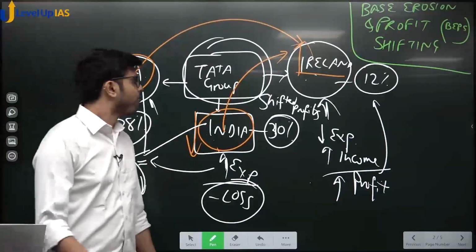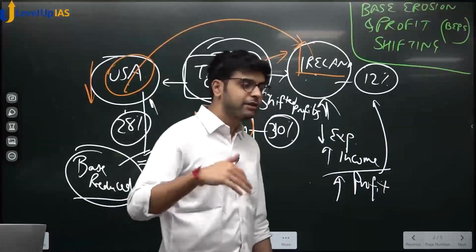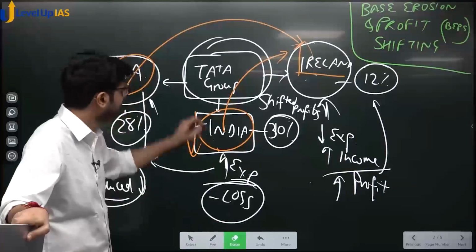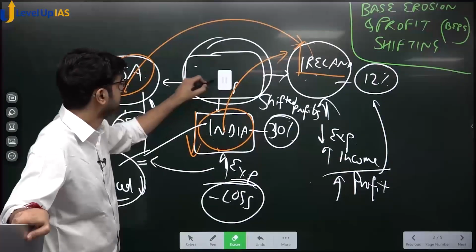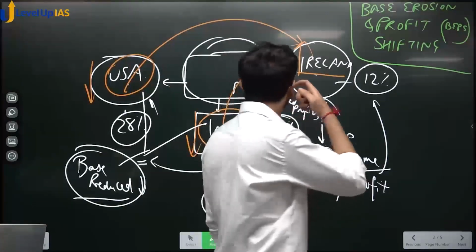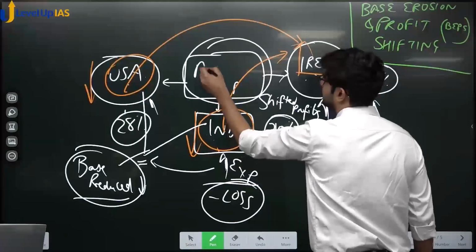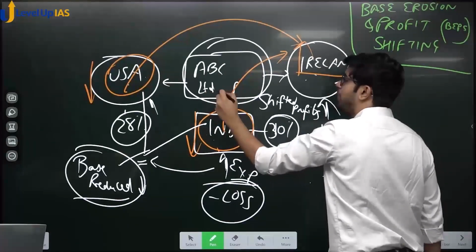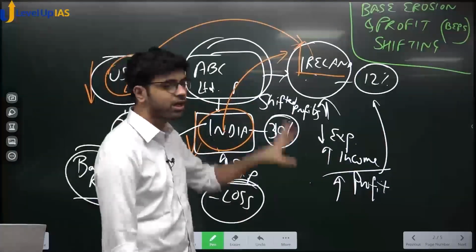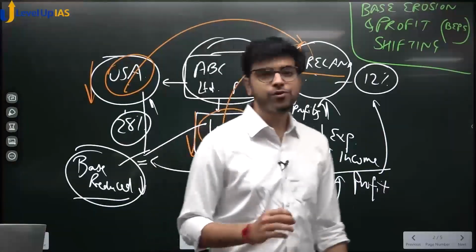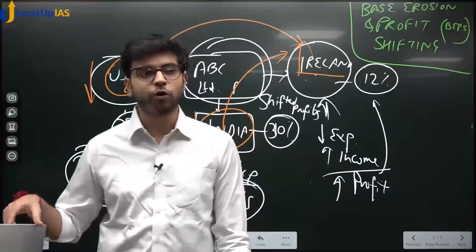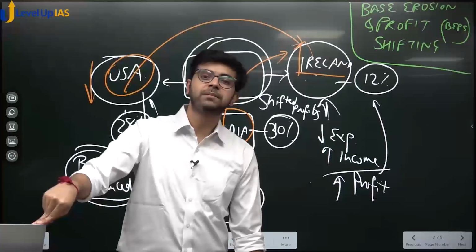Now, what the income tax officer will see is, if I tell you Tata Group, you know it is an Indian company, right? If I tell you that ABC Limited operates in USA, operates in India, operates in Ireland, you don't know which company it is, you don't know whether its headquarters is here or here, right? So how do you determine which is the home place of a company? Why do we need to know the home place of the company? We need to know so that income is taxed accordingly.